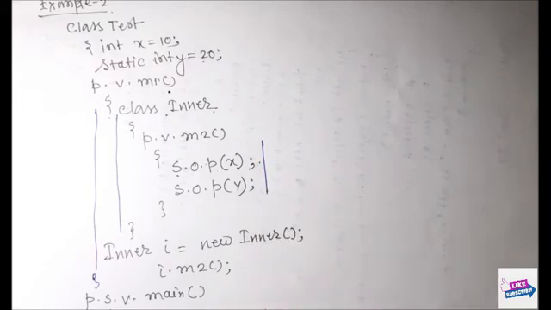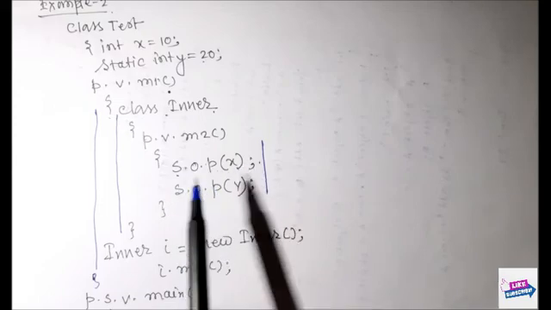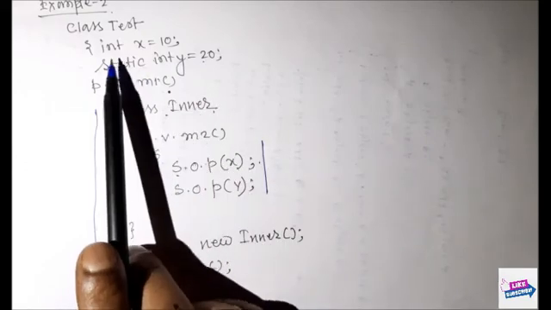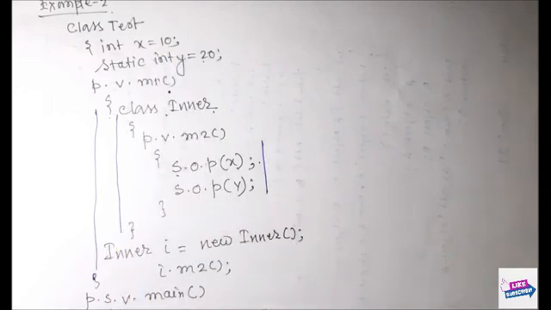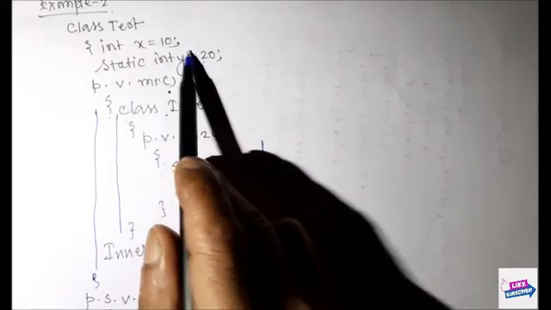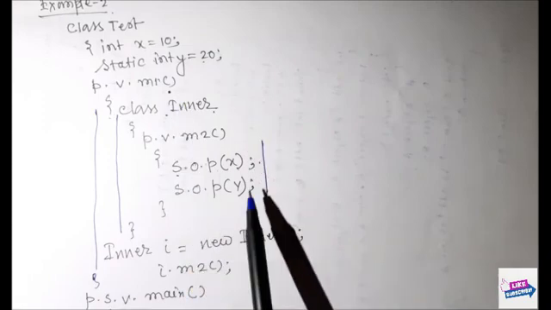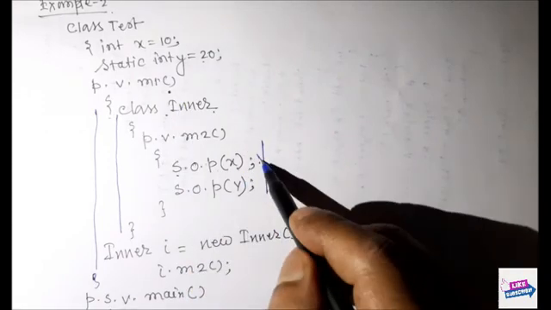It is a compilation error. Why? Because look at this, here the variable x equal to 10 is accessible here, there is no problem.